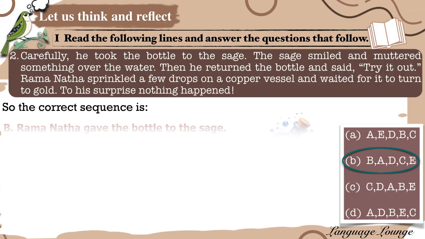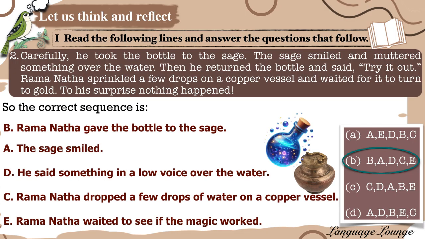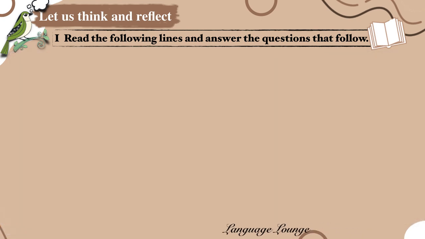Let's break it down. B. First, Ramanatha gave the bottle to the sage. A. Then the sage smiled. D. The sage said something in a low voice over the water. C. Ramanatha dropped a few drops of water on a copper vessel. E. Finally, Ramanatha waited to see if the magic worked. This helps us understand the order in which key actions happened and how the story builds tension around Ramanatha's hopes. Let's practice using words from the story in context.